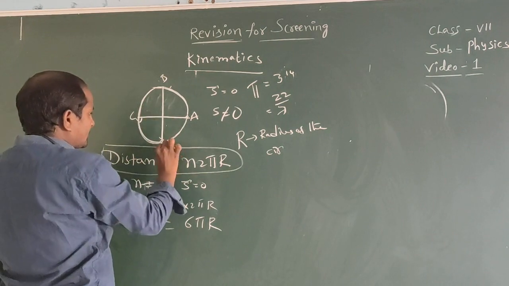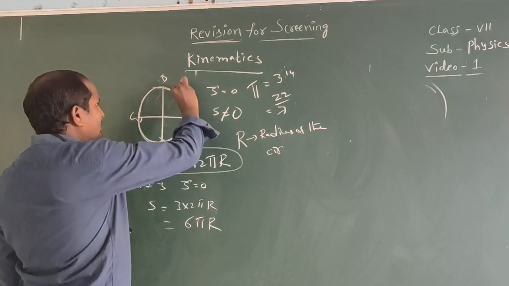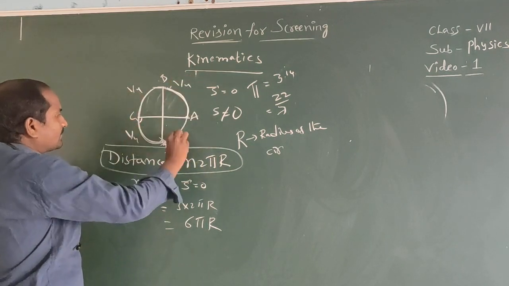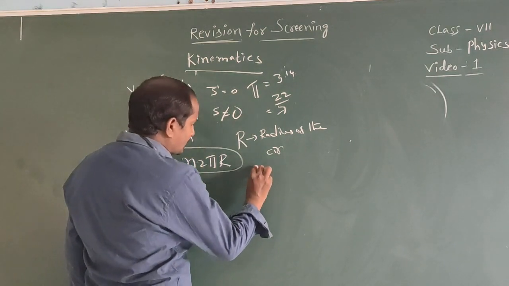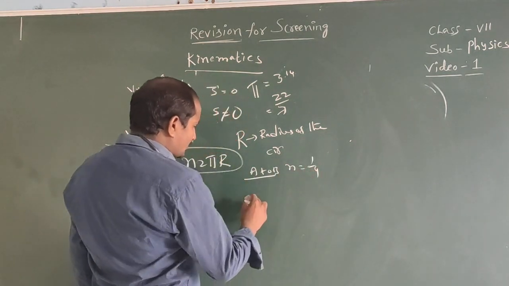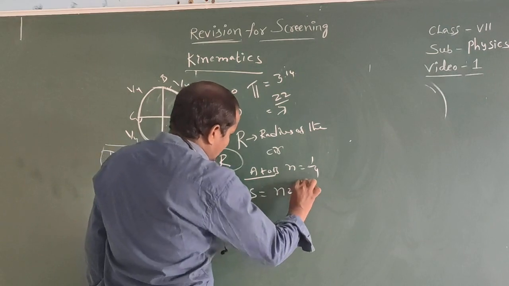For a circle divided into 4 equal parts, the body is moving from A to B, C and D. The body is moving along the circular path from A to B, so it is 1 by 4. Here n equal to 1 by 4. So distance s equal to n into 2 pi r.